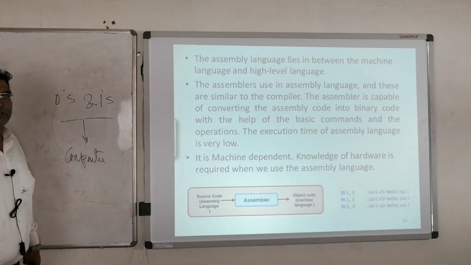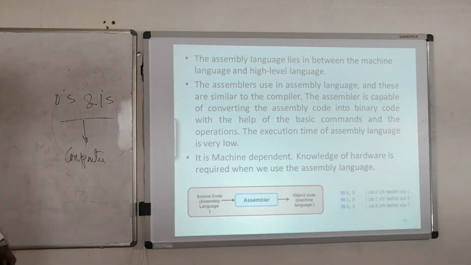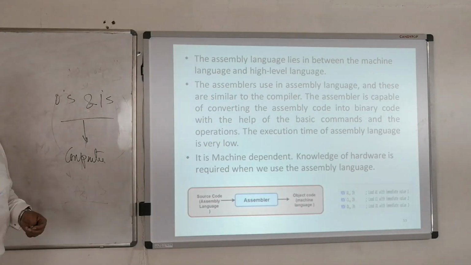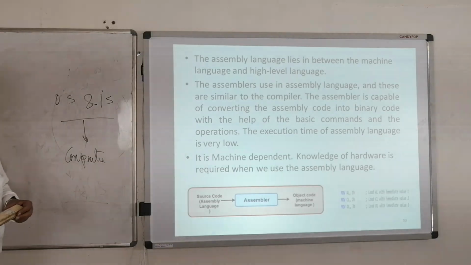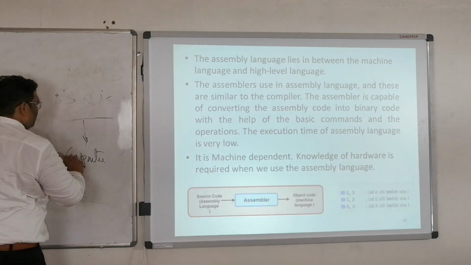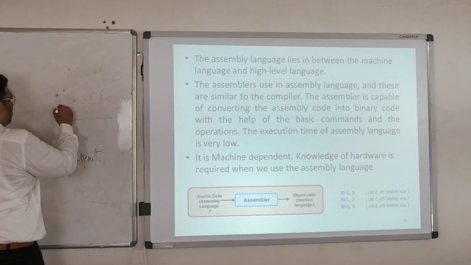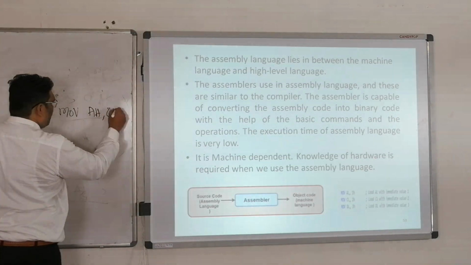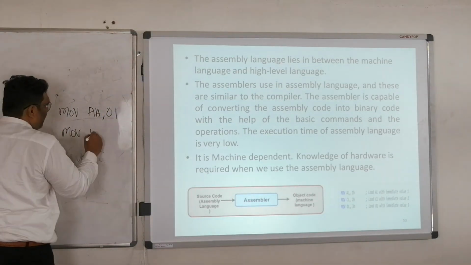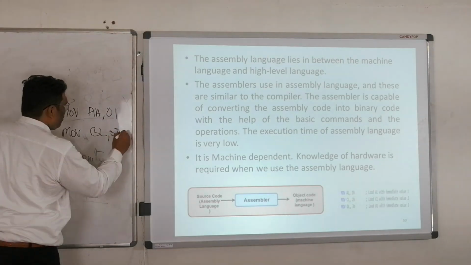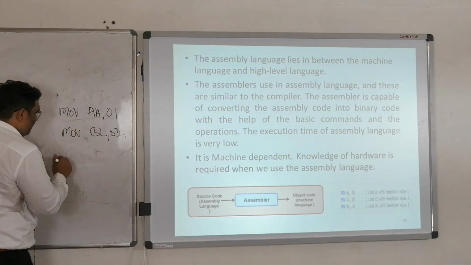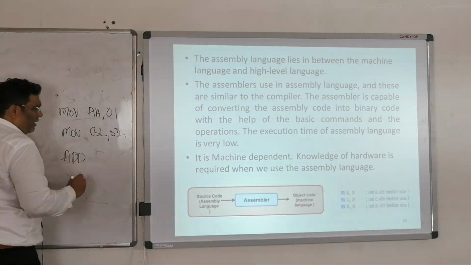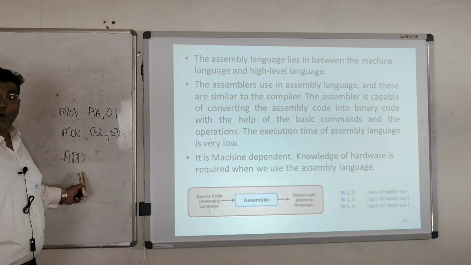Assembly language. What do you mean by assembly language? Assembly language is a program written for 8085, 8086 or something like that, where an assembler is used to convert that assembly language to zeros and ones. The assembly language looks something like: move AH, 01; move BL, 01, 02; add. Something like that, which is very difficult for you to understand.